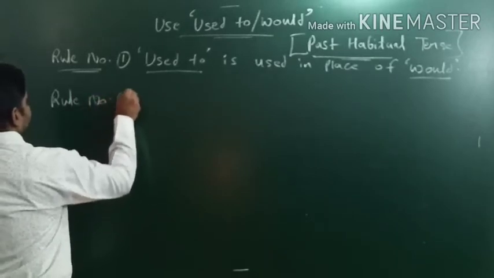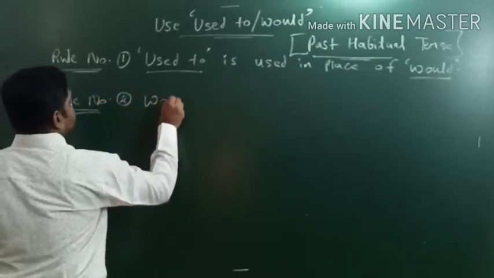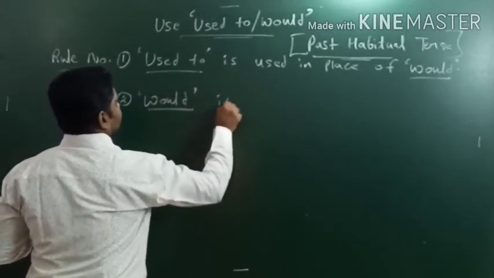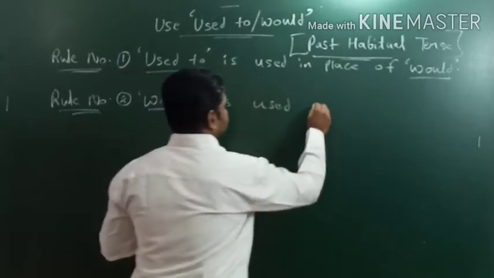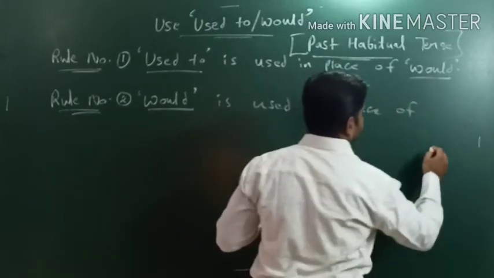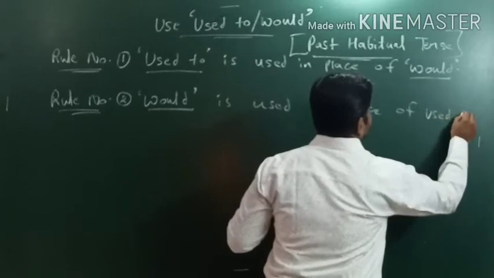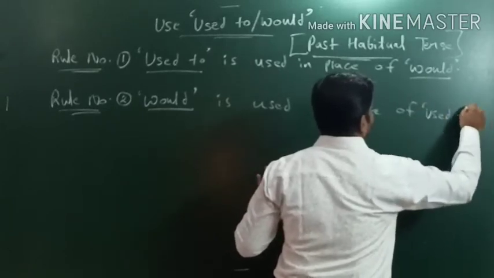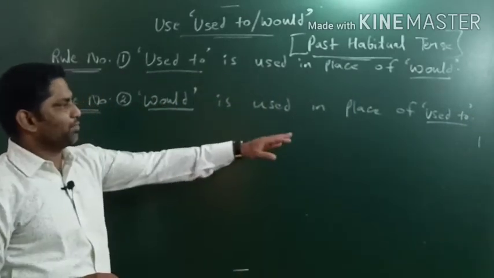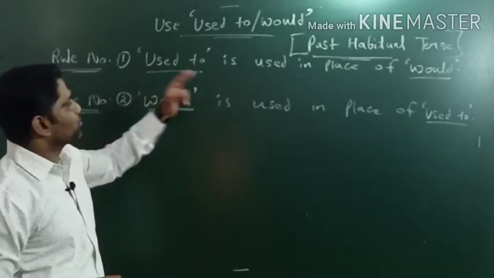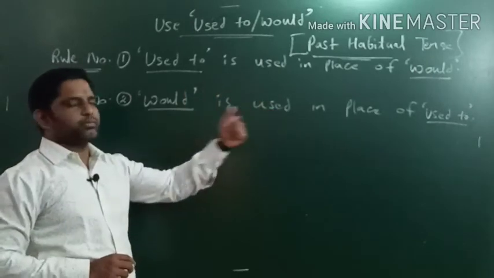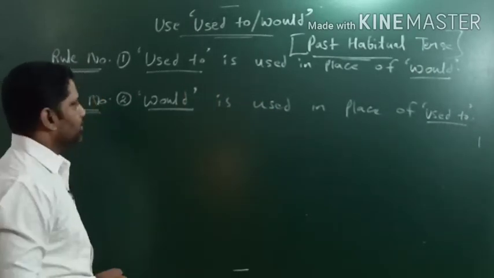Rule number two: would is used in place of used to. Okay, so what does rule number two say? Would is used in place of used to, and rule number one says used to is used in place of would. ओके, यूज टू जो है वो वुड की जगह पे यूज किया जाएगा और वुड जो है वो यूज टू की जगह पे किया जाएगा.